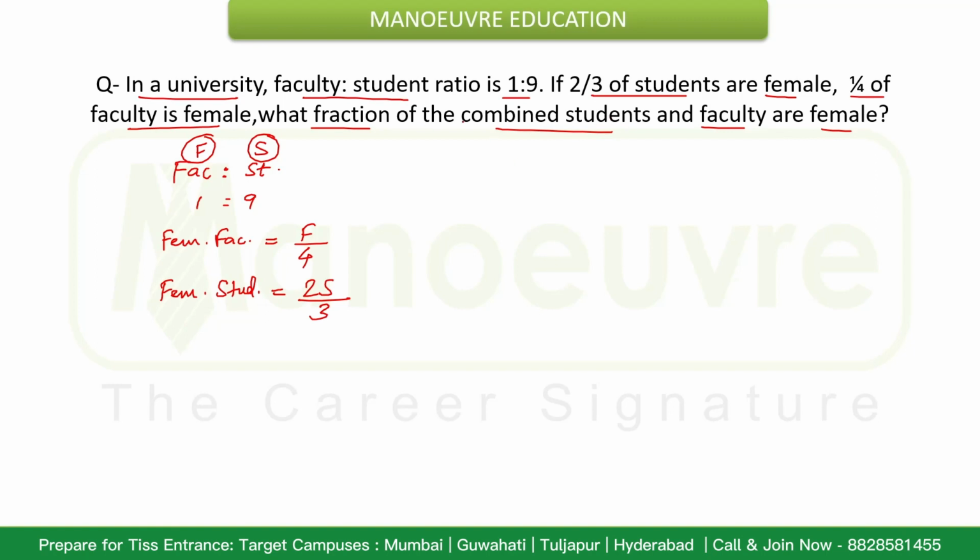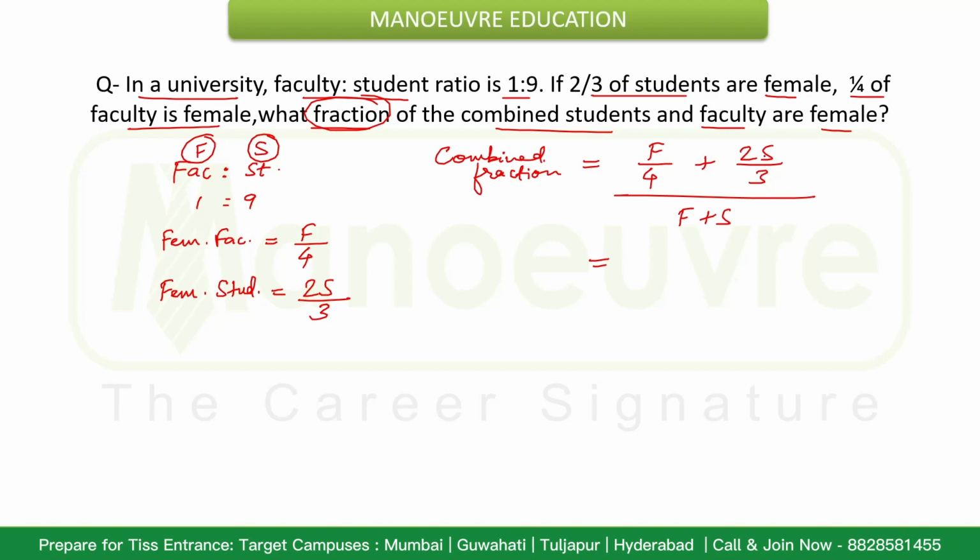Since they are asking for the combined fraction, we combine the female faculty F by 4 plus female students 2S by 3, and compare this with the total number of faculty plus students, that will be F plus S.